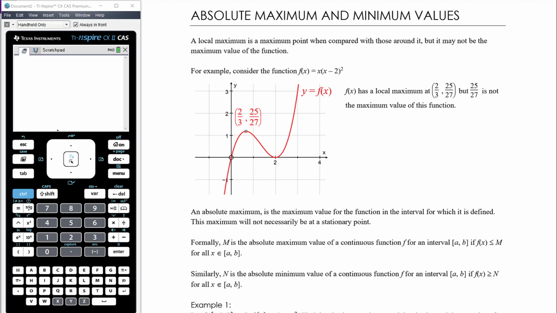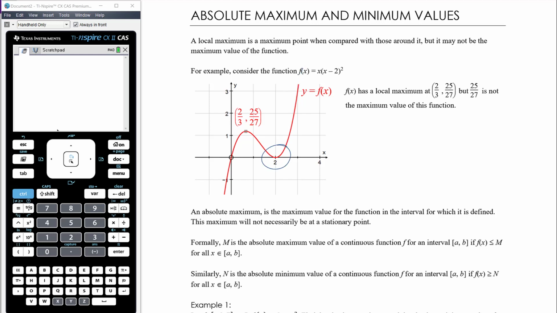So a local min or max, a local maximum, is a maximum turning point within its local neighborhood. Okay, so for example, this point here, that's a local maximum. Within its neighborhood, it's the maximum value. Locally it's the maximum. However, globally, if we're thinking about this whole entire function f of x, that is certainly not the maximum value of the function. The graph gets higher and higher and higher here. There is no maximum value. The graph approaches infinity.